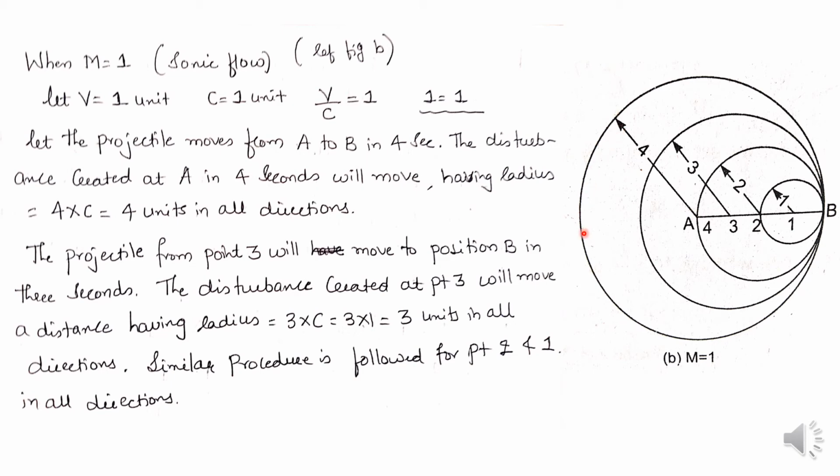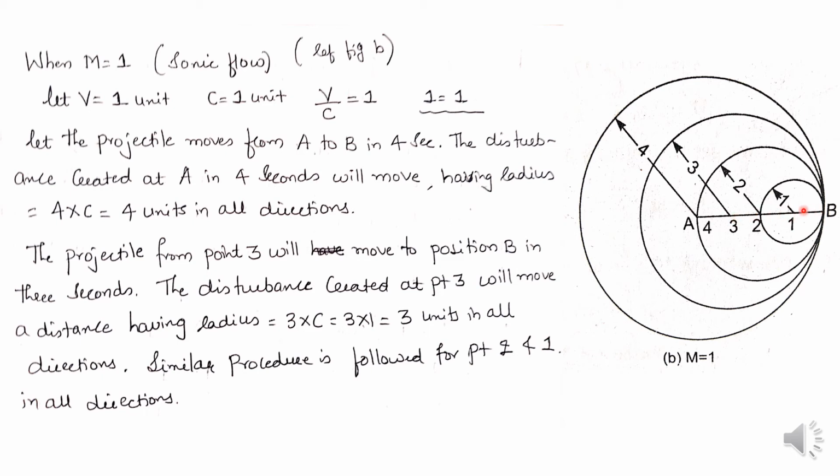Similarly, after 1 second, when the projectile reaches point 3, it requires 3 seconds to move the projectile from point 3 to point B. Hence this will be equal to 3v units. That means 3 into 1 will be equal to 3 units. See here, this is 3 units only.